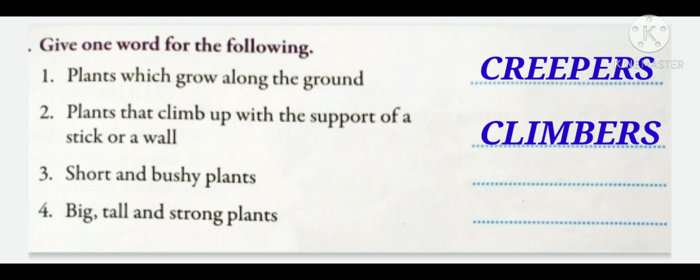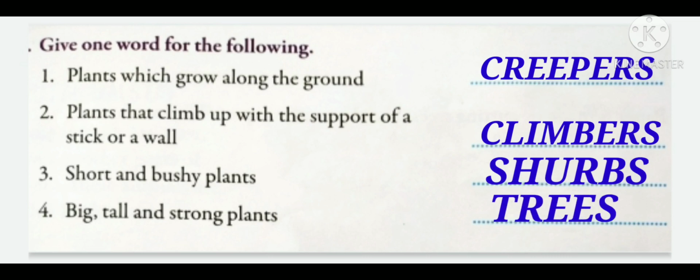Climbers. Now number 3, short and bushy plants. So shrubs and herbs both are short plants, smaller plants, but it is written bushy plants. So shrubs are bushy plants. We will write shrubs. Now number 4, big, tall and strong plants. They are called trees. So we will write trees. So children, complete this exercise C also in your book. Now let's go through exercise D.